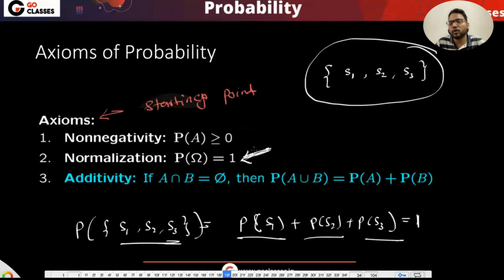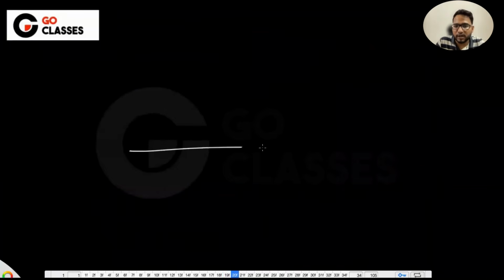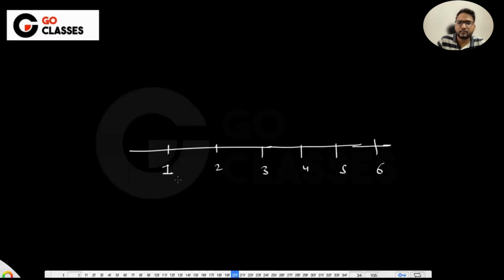The probabilities of all of the outcomes combined can be at max 1, which means that 1 is the highest number and it is distributed among all of these outcomes. Let me take a familiar example. Suppose you are rolling a dice, then the possible outcomes are 1 to 6.